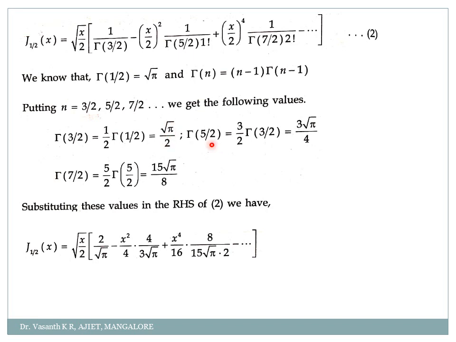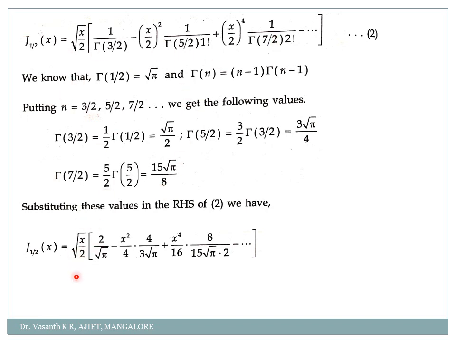What will be gamma of 5 by 2? 3 by 2 into gamma of 3 by 2. Am I right? See here, you just take n equal to 5 by 2. So 5 by 2 minus 1 is 3 by 2 into gamma of 3 by 2. How much is gamma of 3 by 2? Already known to us, that is root pi by 2. So 3 by 2 into root pi by 2 will become 3 root pi divided by 4. Similarly, I'll get gamma of 7 by 2 as 15 root pi by 8. Clear with the values? Now I'll substitute these values in this equation 2.